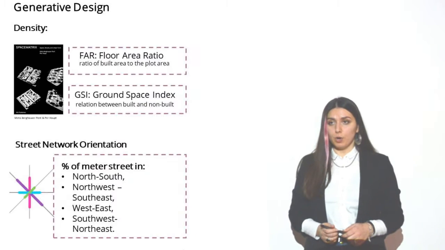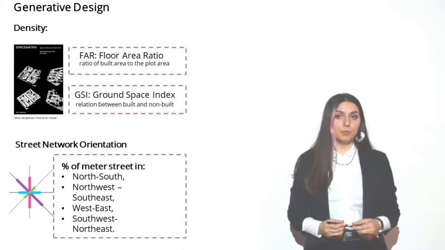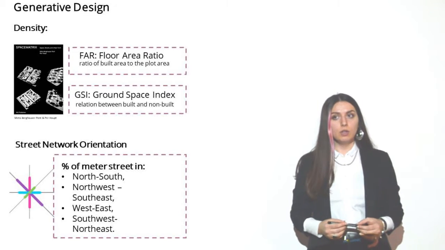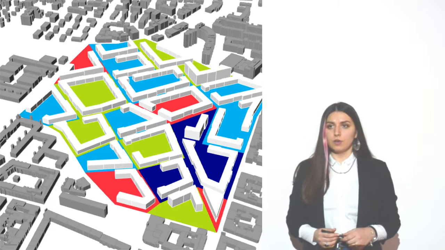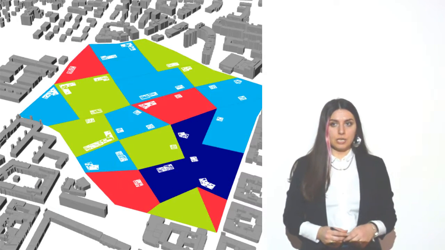The generation of the model happens based on three main input parameters: the floor area ratio, the ground space index, and the street network orientation. Based on the configuration, several design options can be generated.